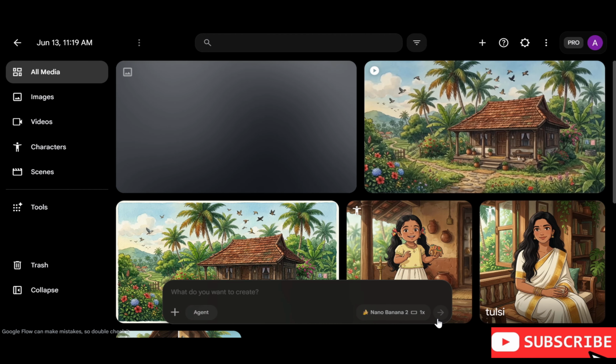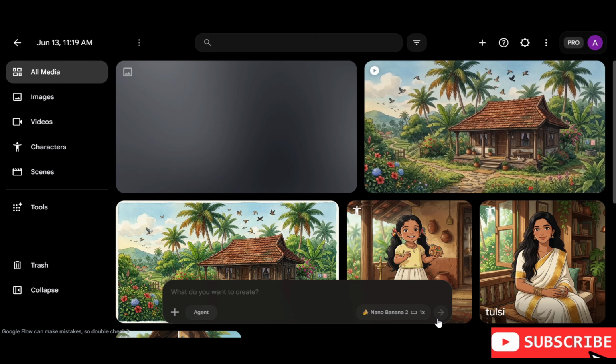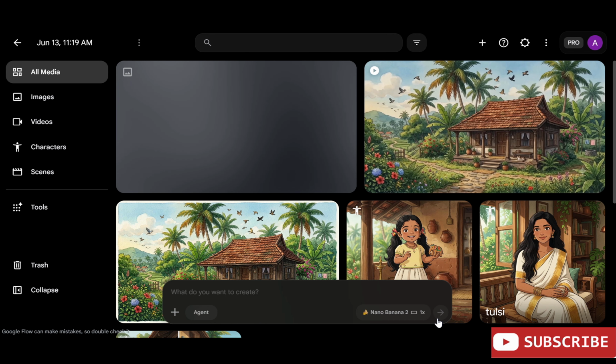Now let's create the wake-up scene featuring Arjun, Tulsi, and Rithi. First, go to the image generation section and start a new image. Add the characters Arjun, Tulsi, and Rithi to the scene. Then paste the wake-up scene prompt into the prompt box. The prompt should describe the family waking up together in their cozy traditional Kerala village home, with warm morning sunlight entering through the windows and a peaceful atmosphere.